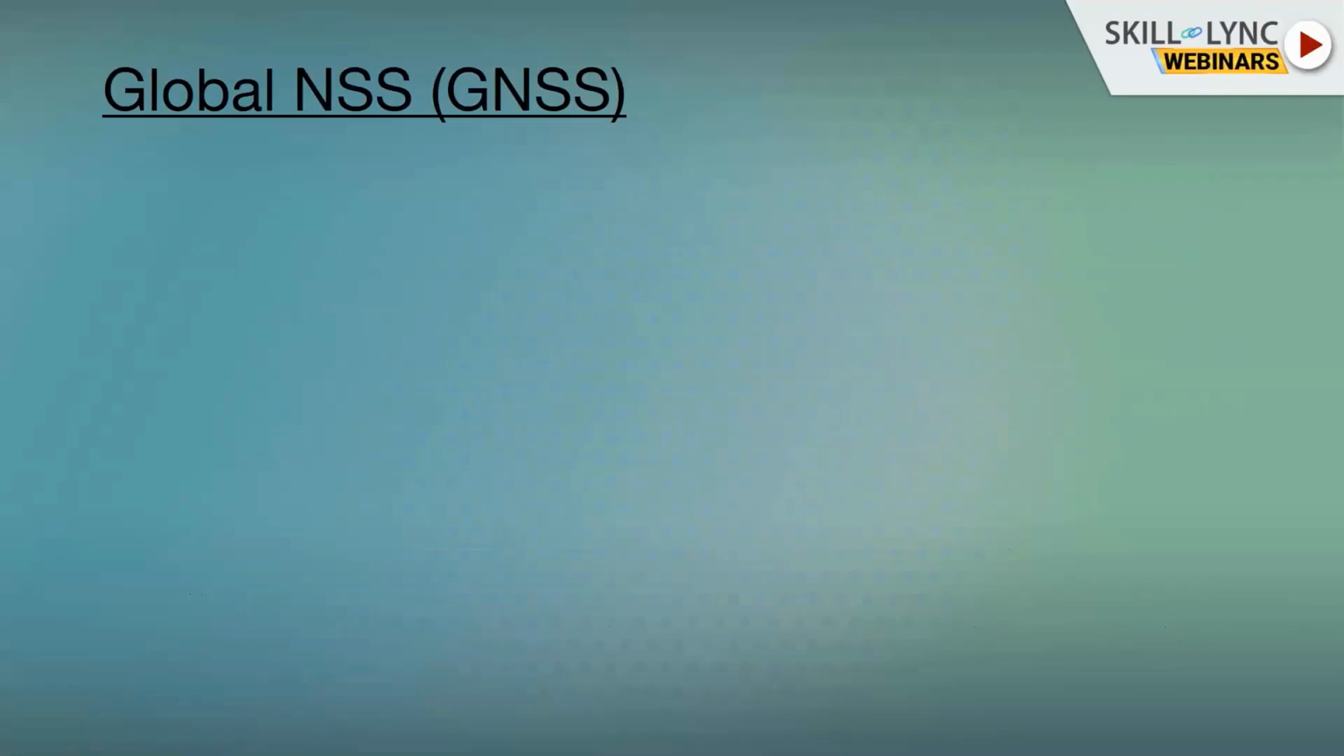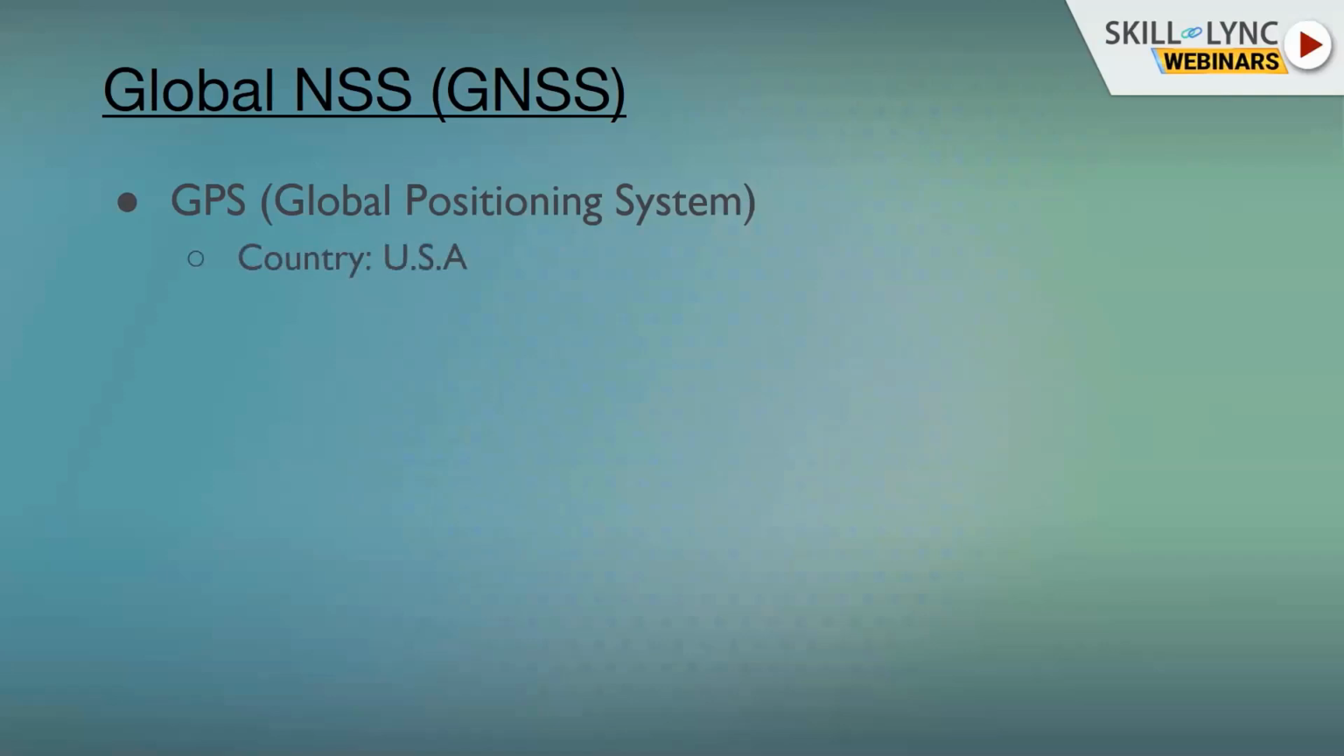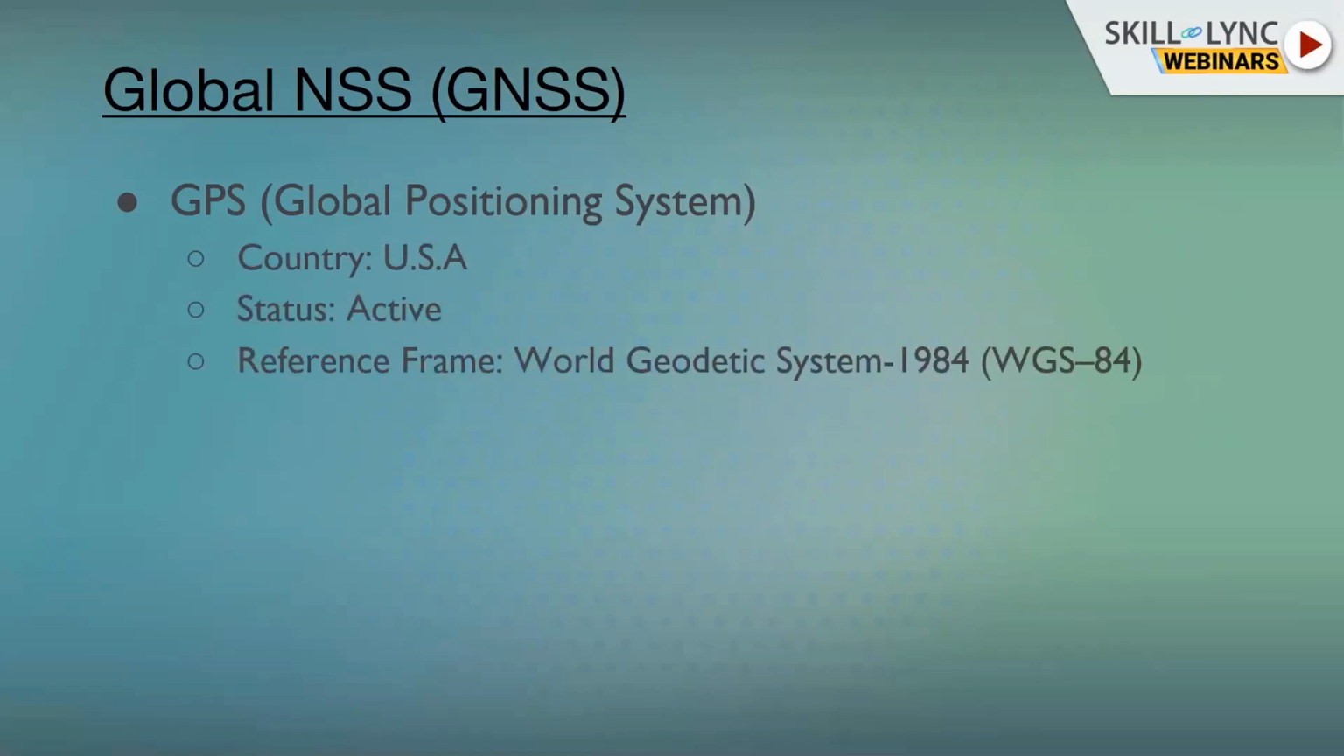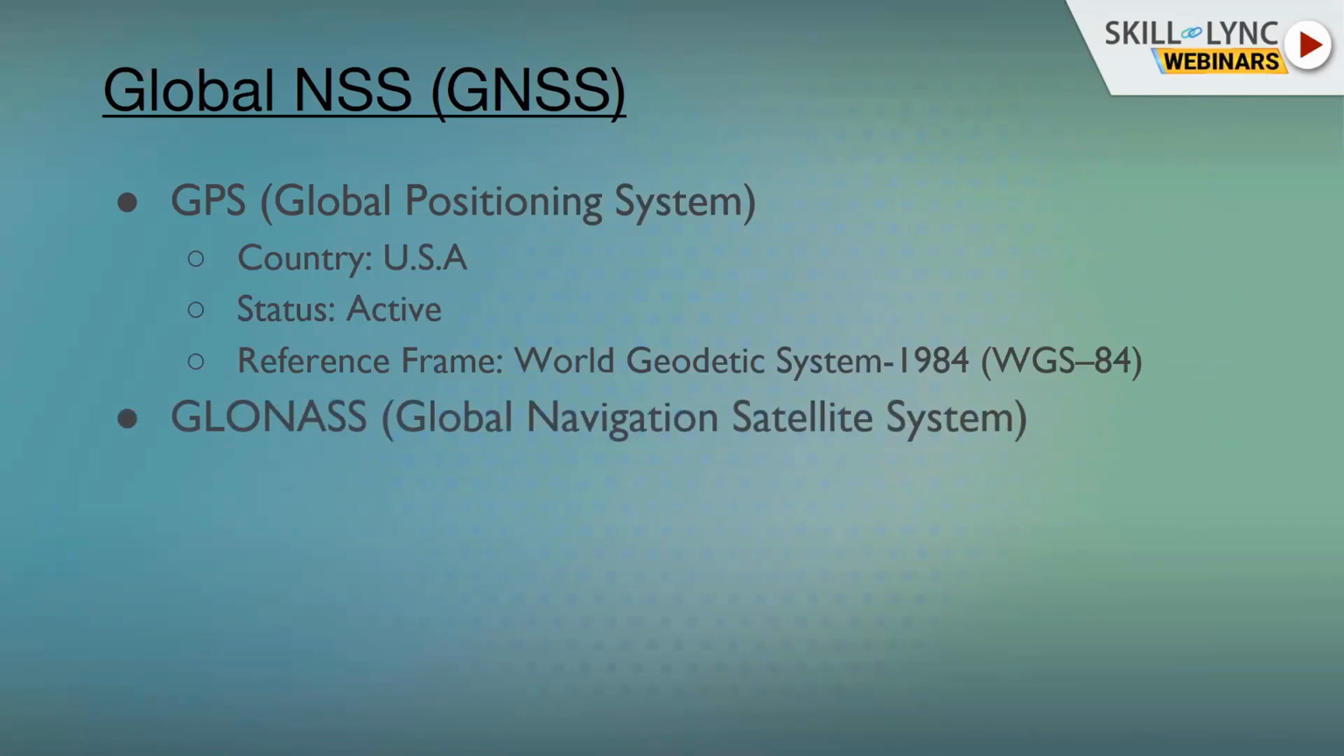Now coming to a few examples of global navigation satellite systems. The very first or very common one is GPS. As already mentioned, it is operated and controlled by USA. It is active, and the reference frame which is used by GPS is WGS84.